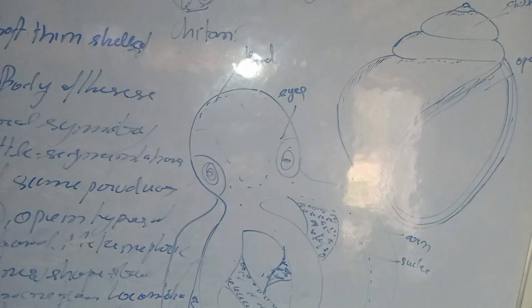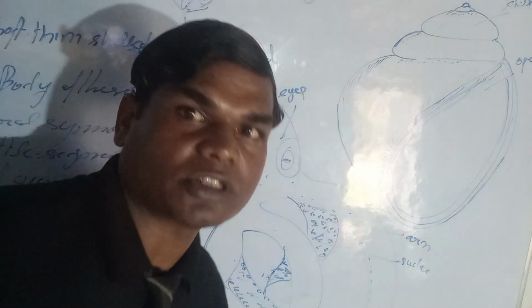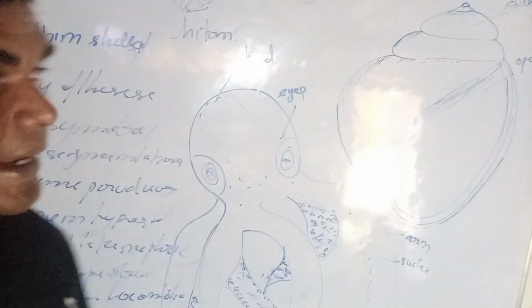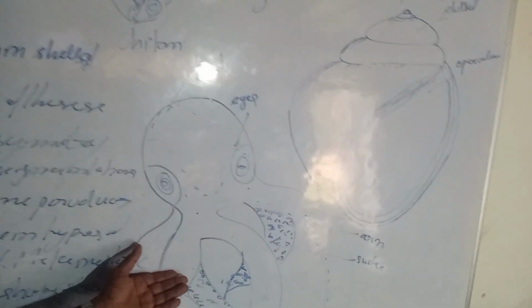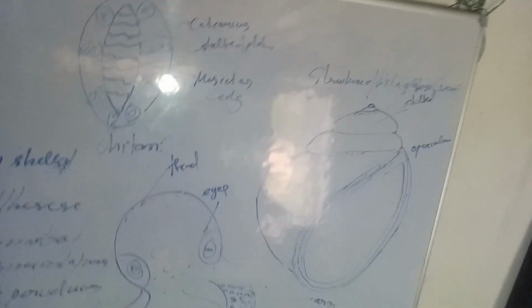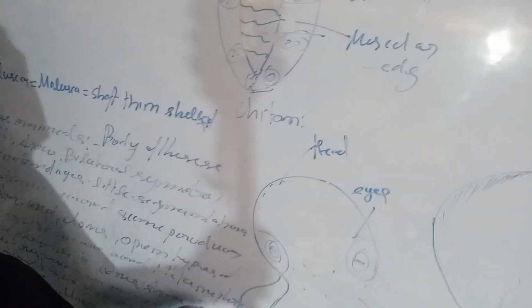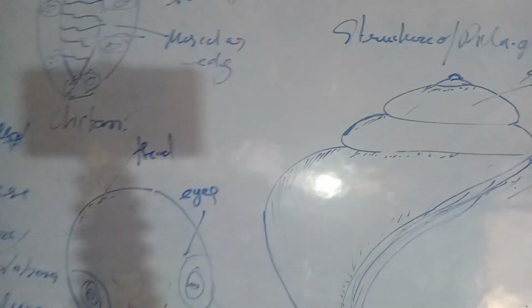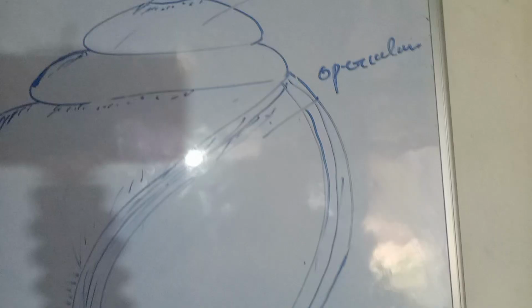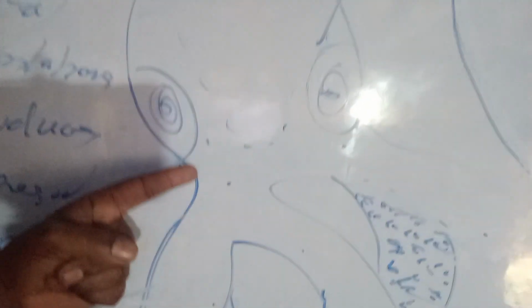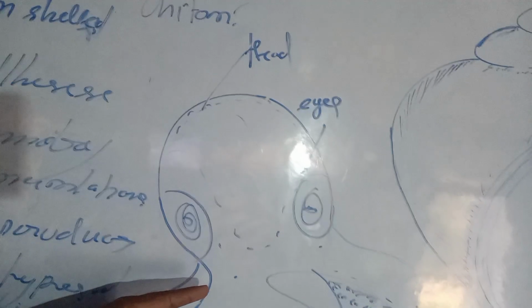And with the help of structures, we are trying our best so that you can understand it well, and you can take those features, so that understanding power can increase one by one, and automatically you will draw all the structures and features one by one. So we have drawn here octopus, and here is the structures of octopus.